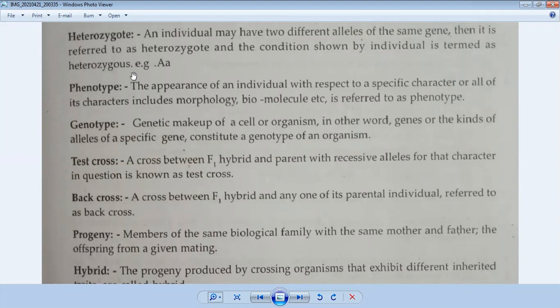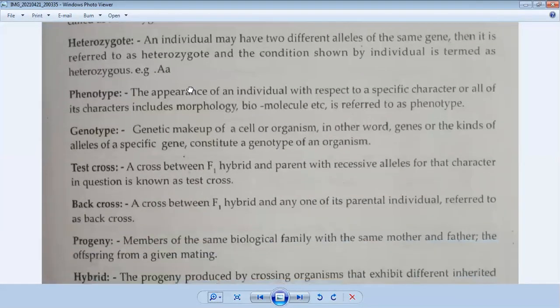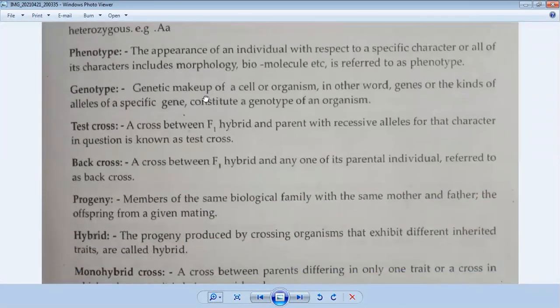For example, capital A, small a. So if we go through the comparative manner, the homozygote condition is capital A, capital A, or small a, small a. And the heterozygote condition shows different alleles of the same gene, for example, capital A and small a. It is a heterozygote, or the different alleles of the same gene.